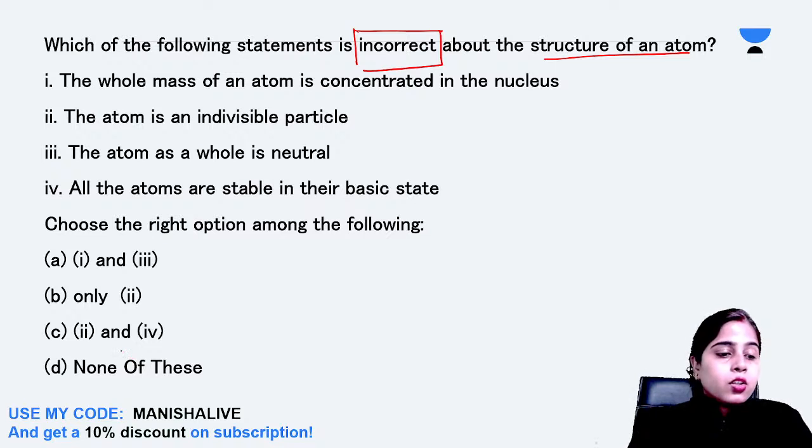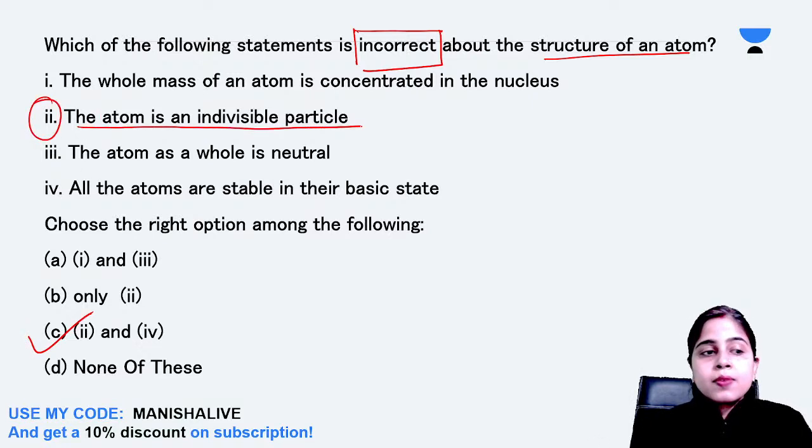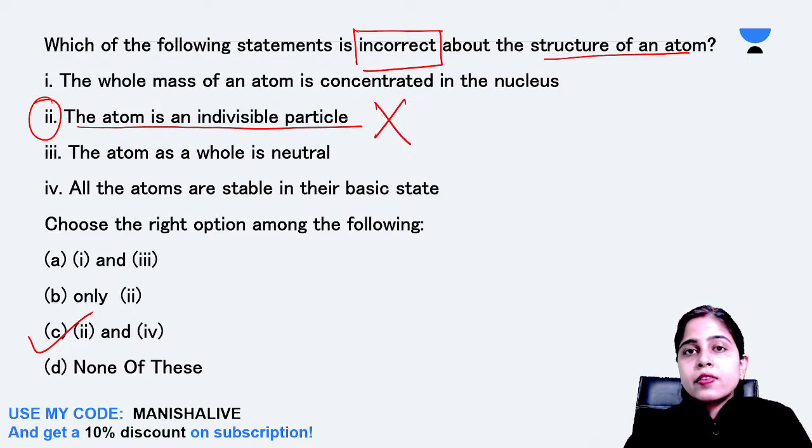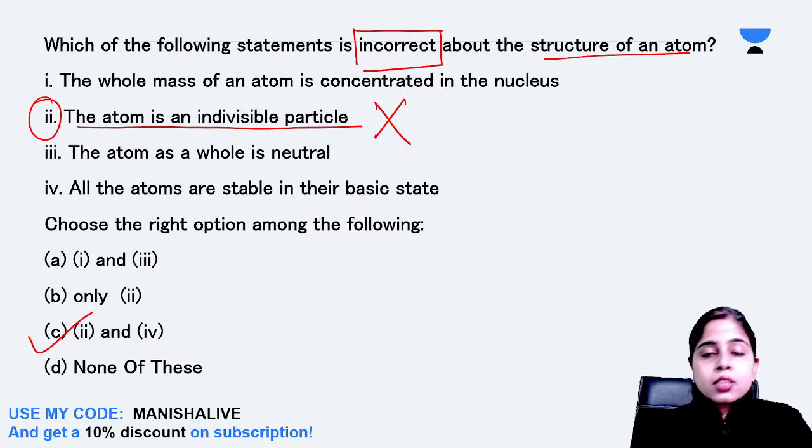Okay. So very good, Peregrine Falcon. Well done. Yes, option C is the correct answer. So second number, that is, atom is an indivisible particle, is wrong, because the subatomic particles were discovered, which proved atom was not indivisible. It can be divided further to produce electron, proton and neutron.